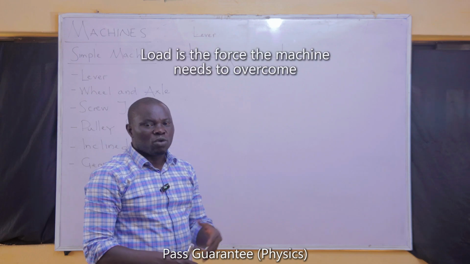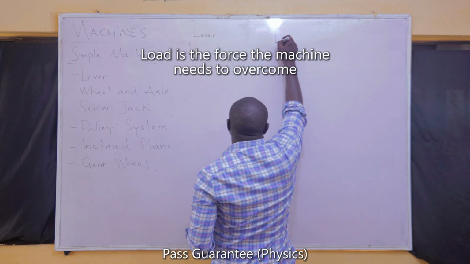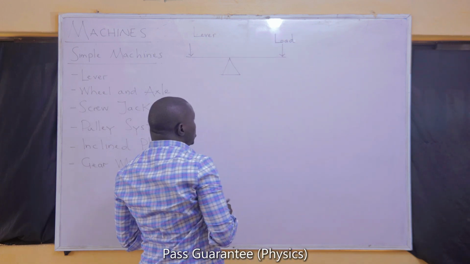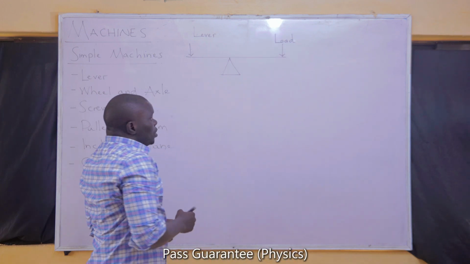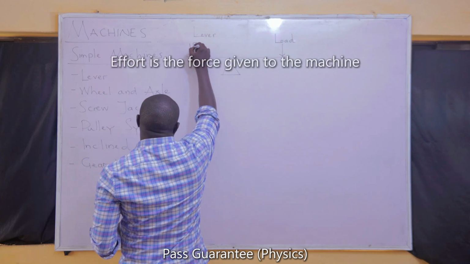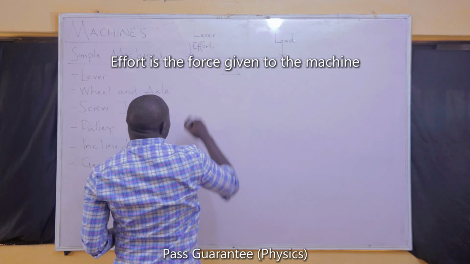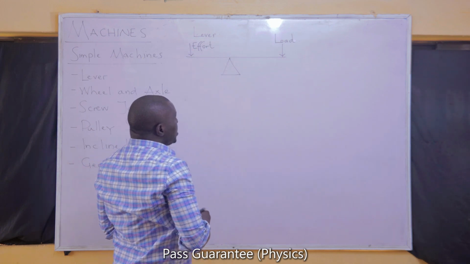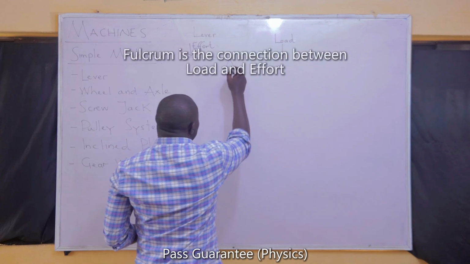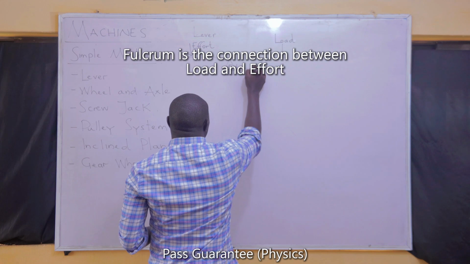The force that you want the machine to overcome for you is called the load. And almost all machines will have the load. Then the force that you give to a machine is called the effort. Both of them are forces, so they are represented in Newton. Now, the point of connection between the two is called the fulcrum.